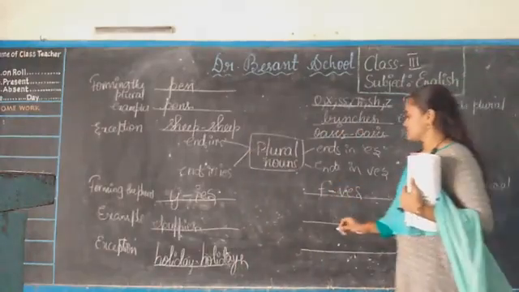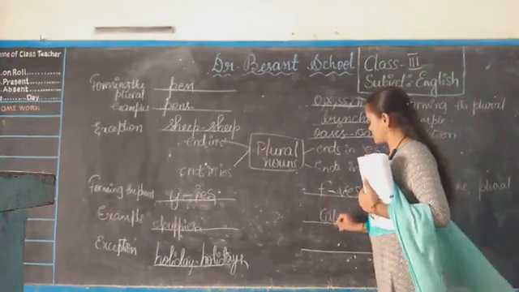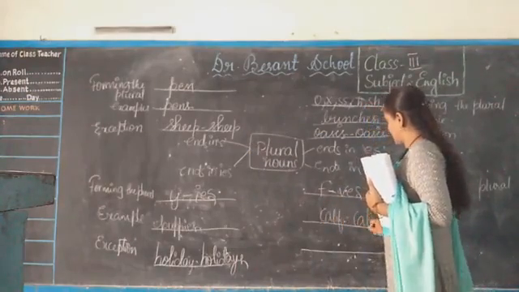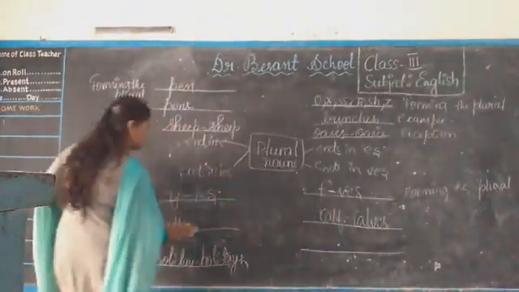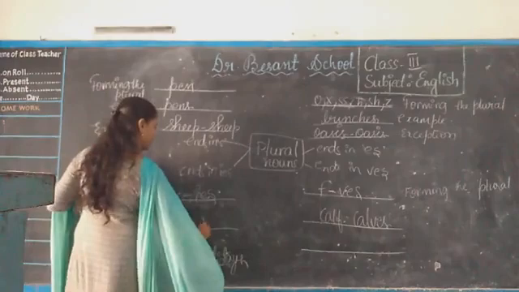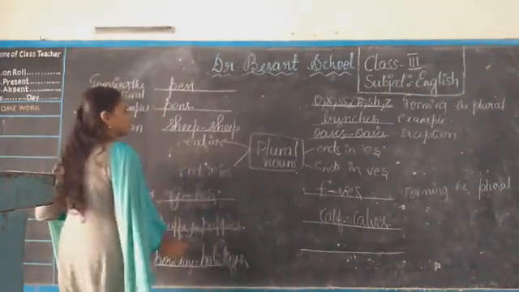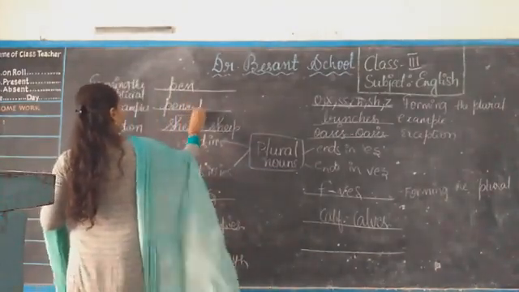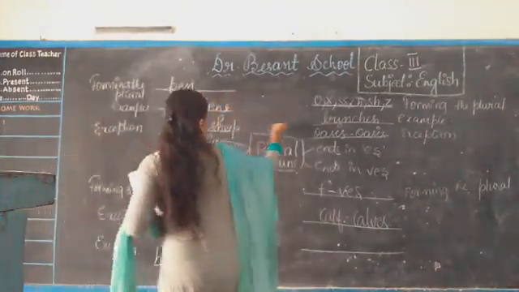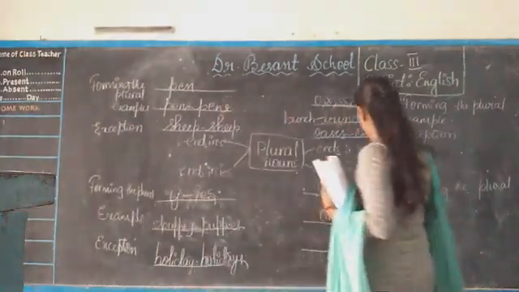Right? So like calf. Calves. We'll remove f and add ves. Puppy, puppies. Pen, pens. Bunch, bunches.